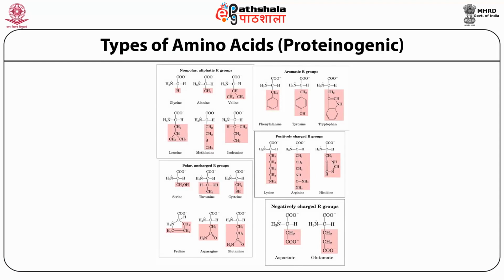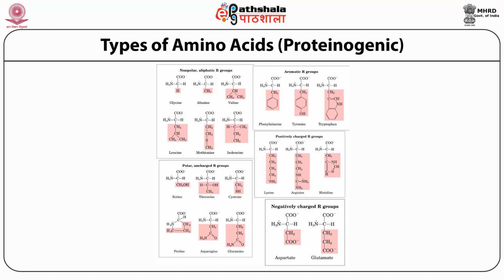When we look at different types of amino acids which eventually form protein, they are called proteinogenic amino acids. We see there are different classes of proteinogenic amino acids. Among them, the first class is non-polar aliphatic R group, where the simplest amino acid is glycine, where the carbon has 2 hydrogens attached to it, and this is the only achiral and flexible amino acid. Then one hydrogen you can replace with CH3 to have alanine, or valine, leucine, methionine, isoleucine. The second one is aromatic R group based amino acids, where you have phenylalanine, tyrosine, tryptophan.